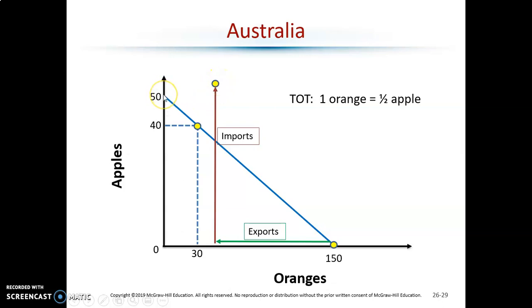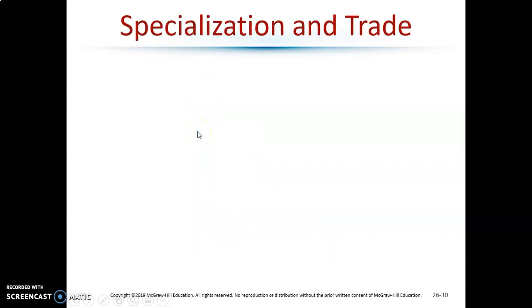They can only make 50 on their own. Now they get 55, and it didn't cost them anything in oranges, because they were consuming 30, and now they get to consume 40. 40 oranges, 55 apples, more than they could ever do on their own. They are benefiting.